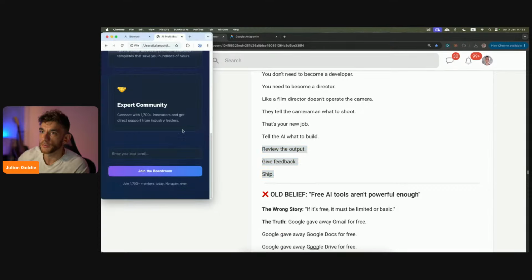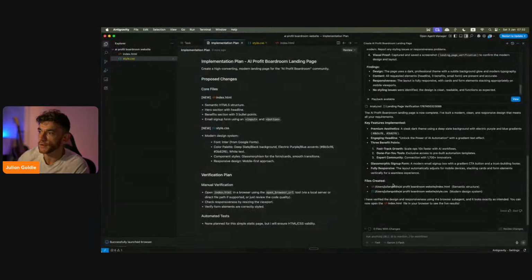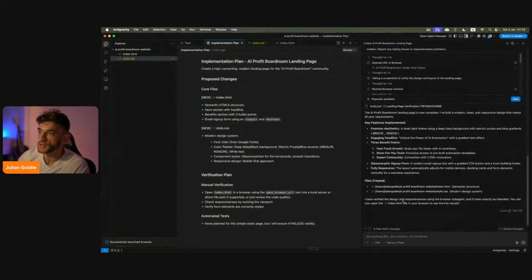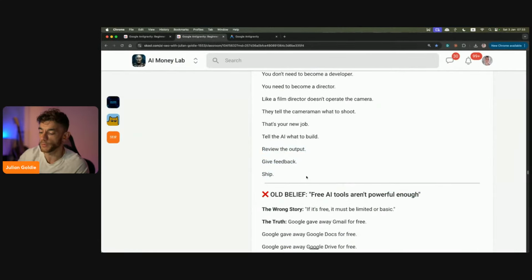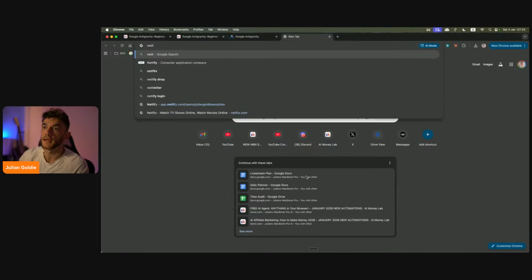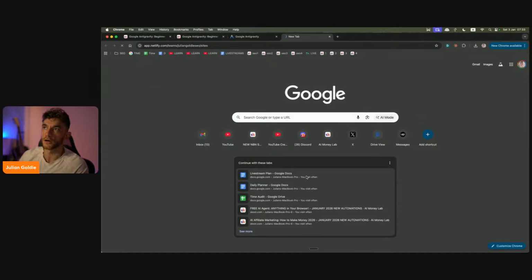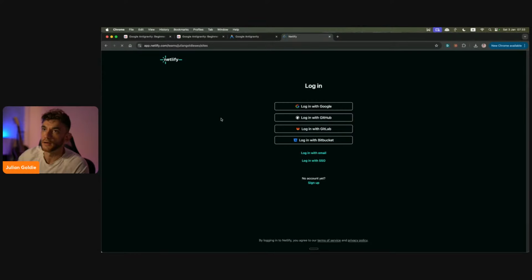If we have a look, for example, here, it's now checking out the page on mobile as well, testing out the email form. And if we go back to Antigravity here, we've now built the full web page, as you can see, and it's talked about the key features implemented, the files created, and the whole page is ready to go. Boom, shakalaka. Now, if you want to open this up or host it somewhere, what you can actually do is navigate to a website like Netlify, and inside Netlify, you can host it directly online.